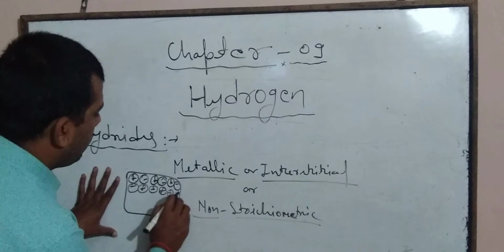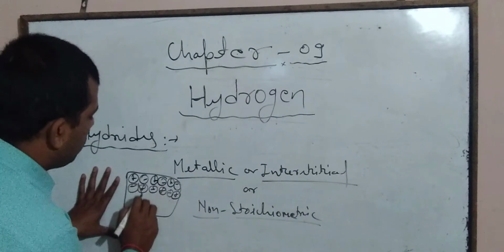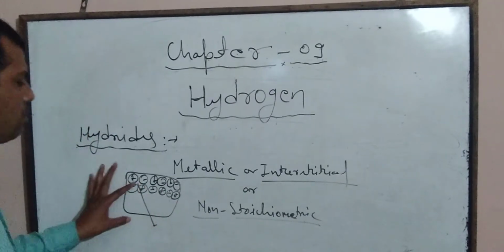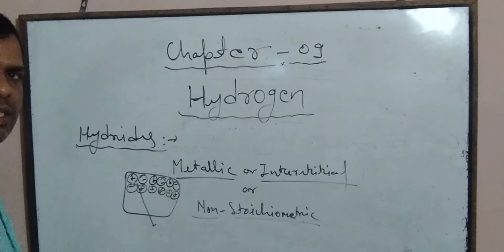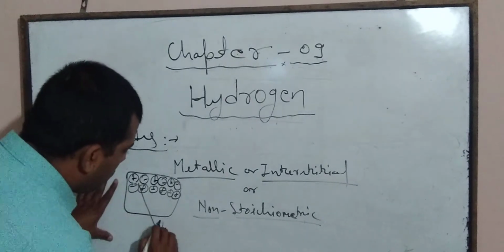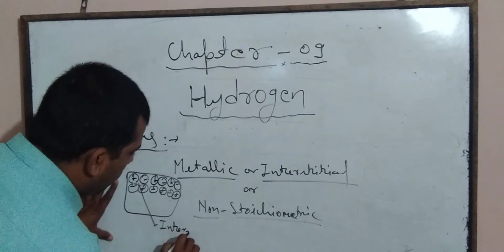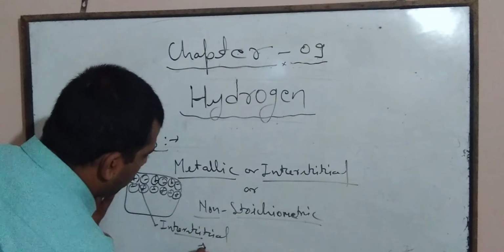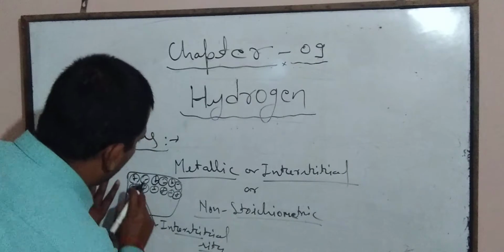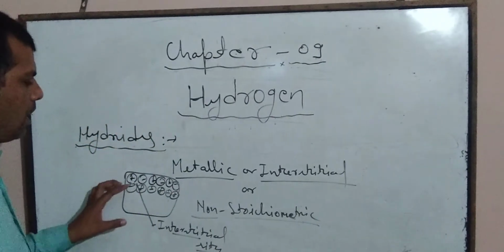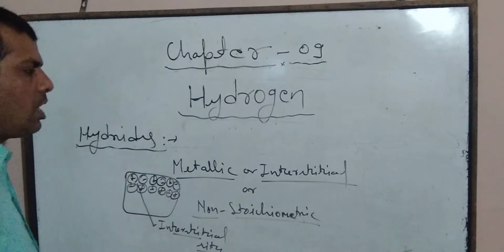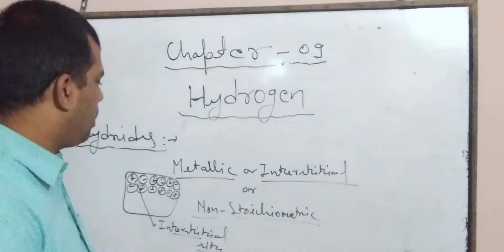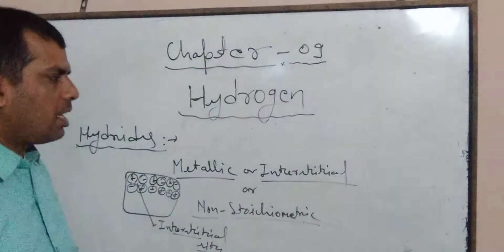This one is the interstitial site. If in this site a hydrogen atom is trapped, then it is known as a metallic or interstitial hydride.